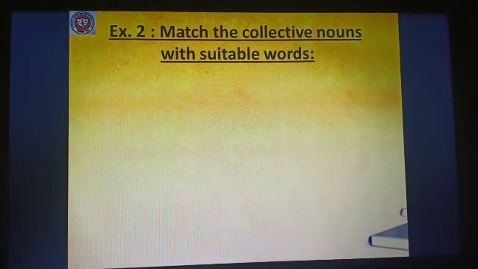Exercise 2. Match the collective nouns with suitable words. Children, what you will do is, you will divide the page into two halves and write column A and column B.